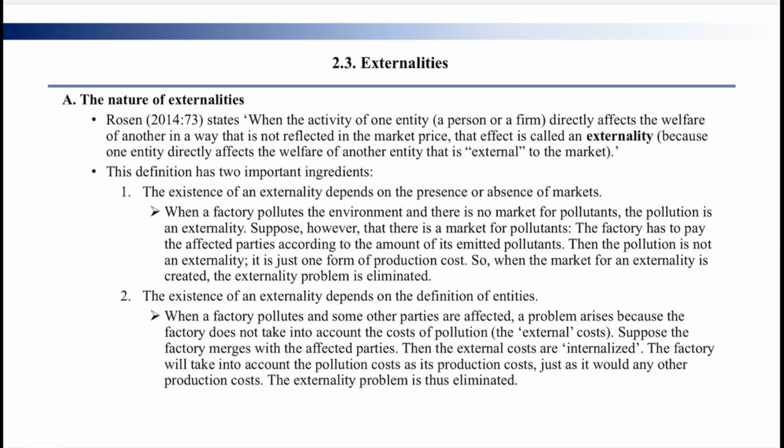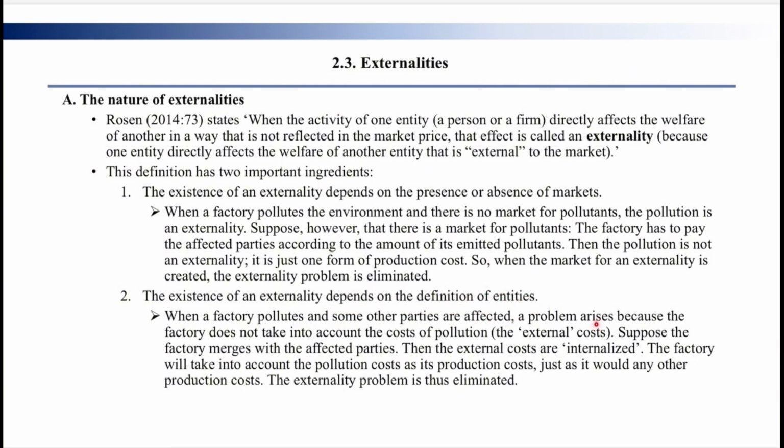Let's look at the definition of externality. When the activity of one entity directly affects the welfare of another in a way that is not reflected in the market price, that effect is called an externality. From this definition, we can see there are two important ingredients. The first one is that the existence of an externality depends on the presence or absence of markets. The second one depends on the definition of entities.